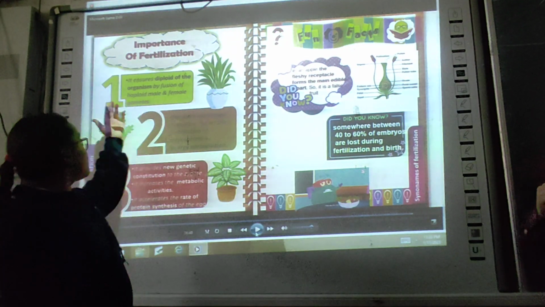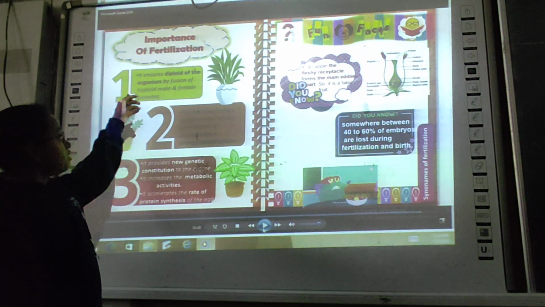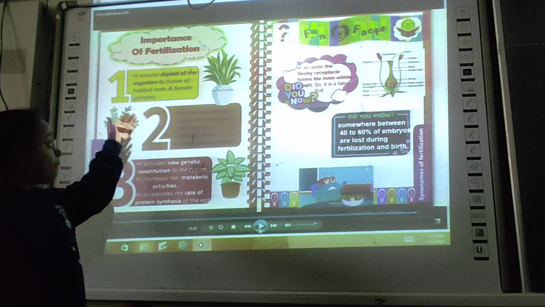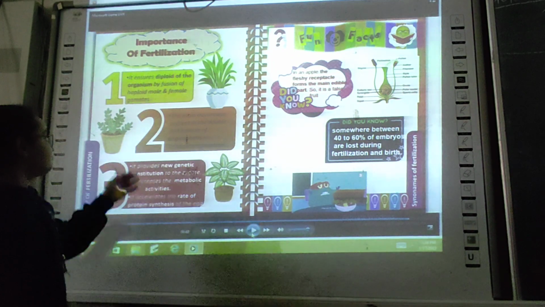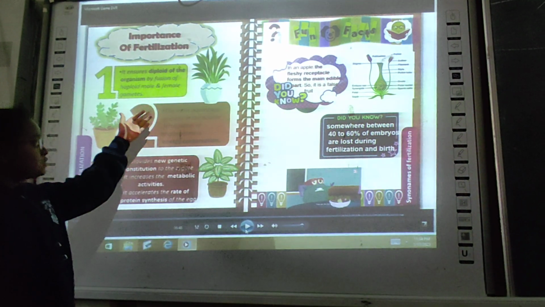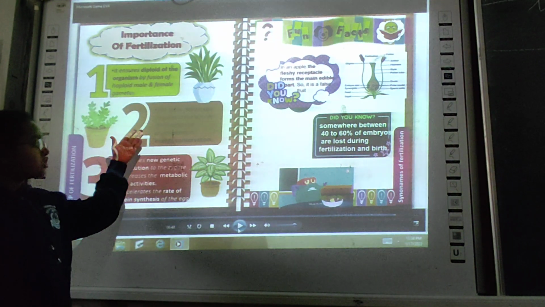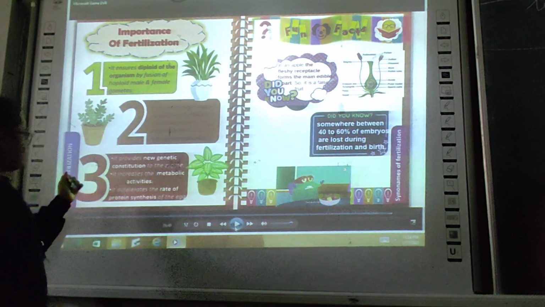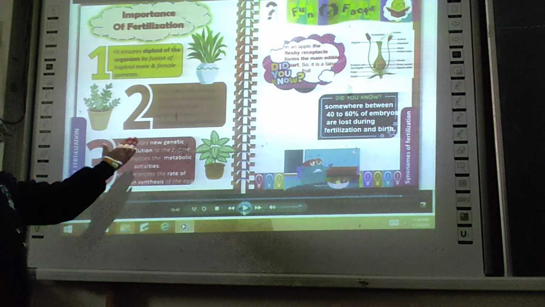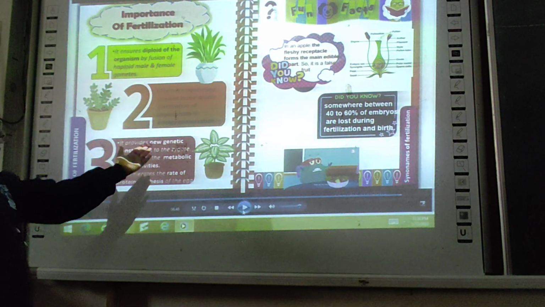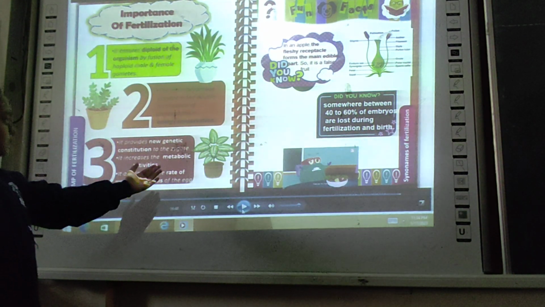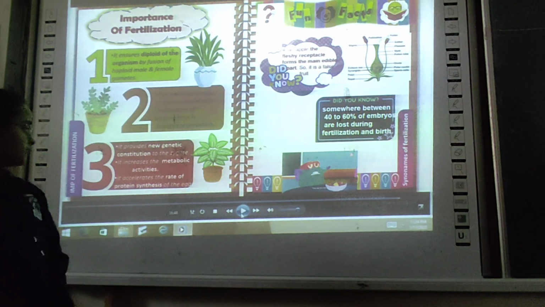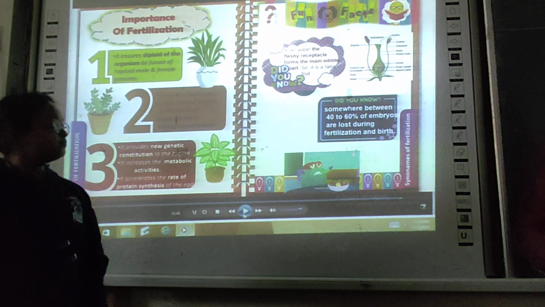Importance of fertilization. Step 1. It ensures the diploid state of the organism by fusion of haploid male and female gametes. Step 2. The main advantage of double fertilization in angiosperms is energy conservation. Step 3. It provides new genetic constitution to the zygote. It increases the metabolic activities. It accelerates the rate of protein synthesis of the egg.